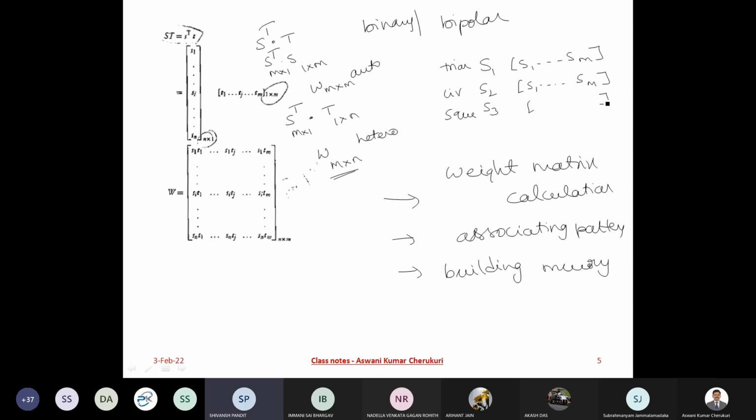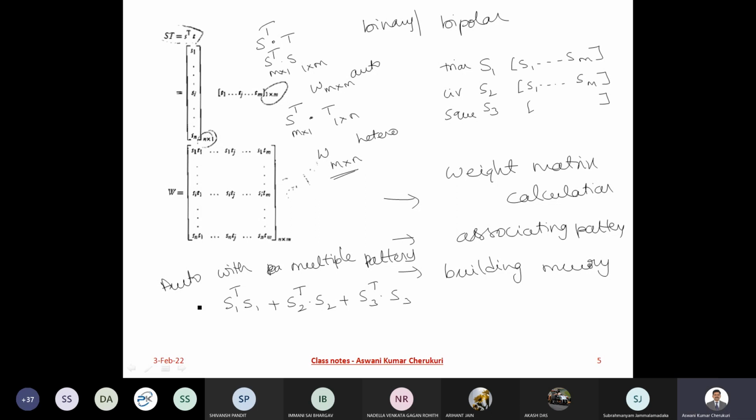Yes, sir. Now the point is, how do I build a weight matrix for this? I am going to build it as S1 transpose S1 plus S2 transpose S2 plus S3 transpose S3. This is my auto association with multiple patterns. Is it clear? Yes, sir.